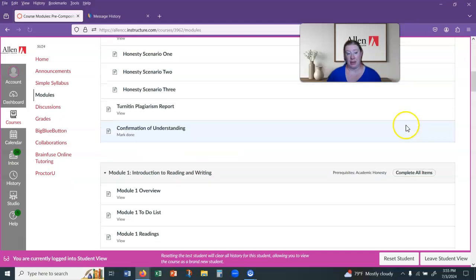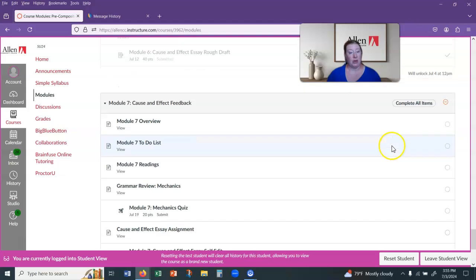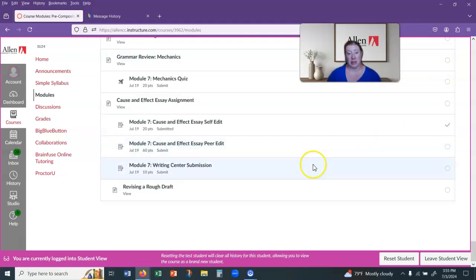Because they're just not paying attention to the directions, I think. So if you have any questions, or if you're having any issues with it, just let me know. Those are the two things that you're going to do. Once you have the feedback from the Writing Center, you can submit it here.